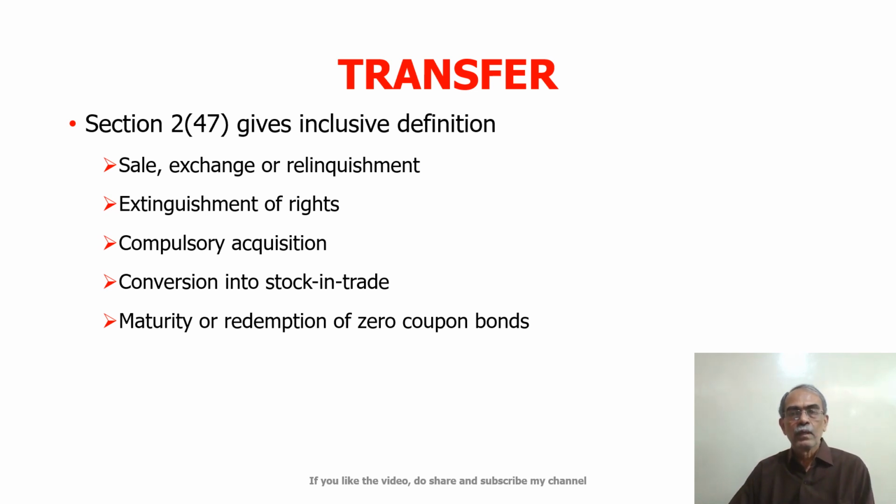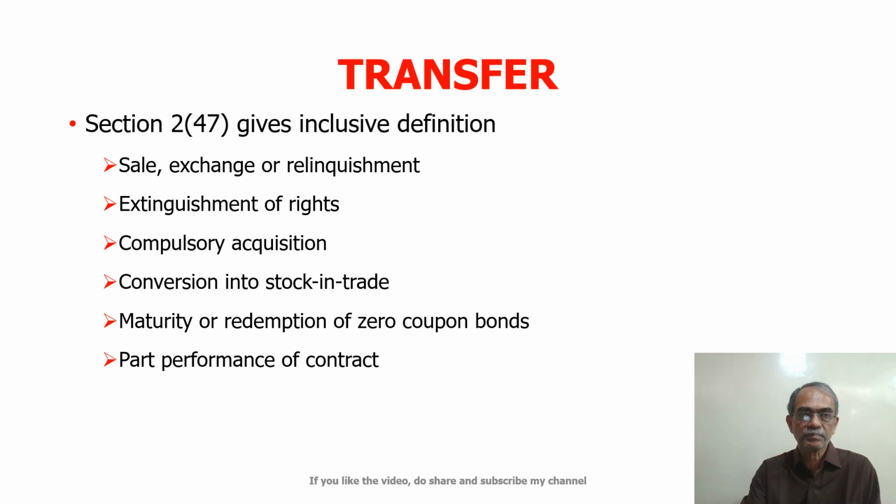Now for example, a particular bond has a face value of 10 rupees, but it is issued at a deep discount, say at 2 rupees. So during the currency, you will get no interest, no dividends. But on redemption or maturity, it is bought back at the face value, that is 10 rupees. Now what has happened? You have purchased at 2 rupees and you're selling it at 10 rupees and have made a profit of 8 rupees. Now this is treated as transfer as far as income from capital gains is concerned.